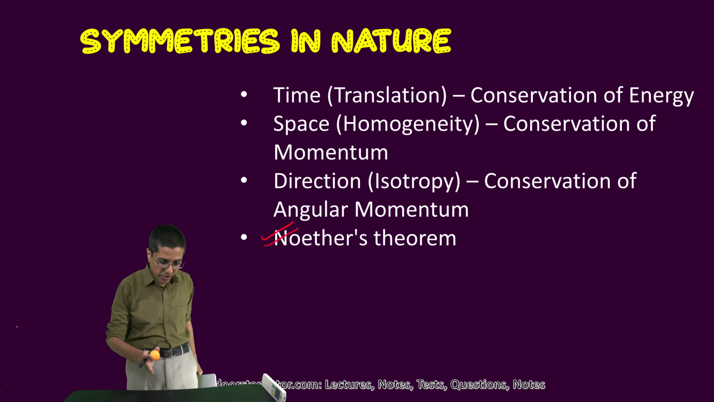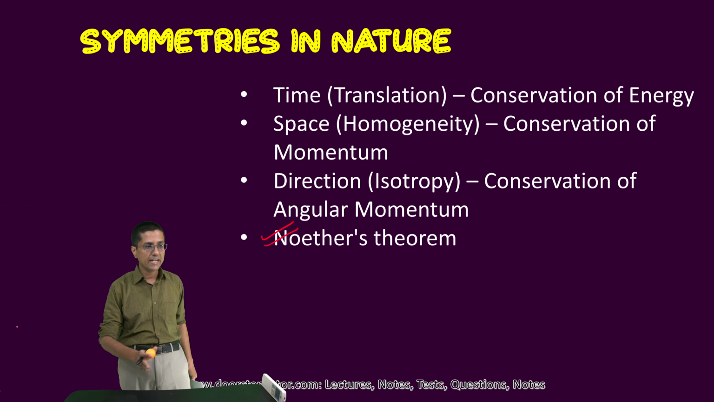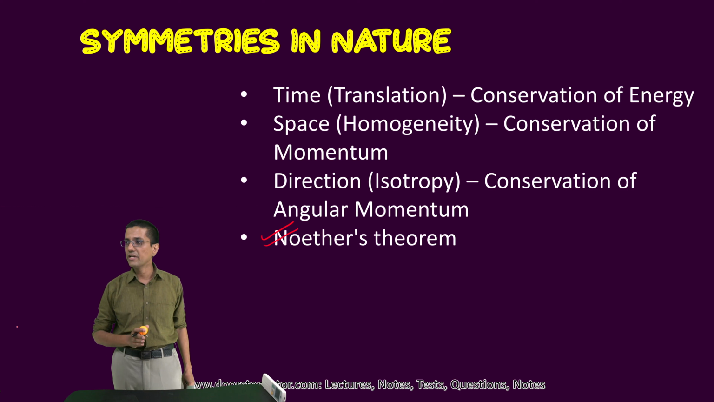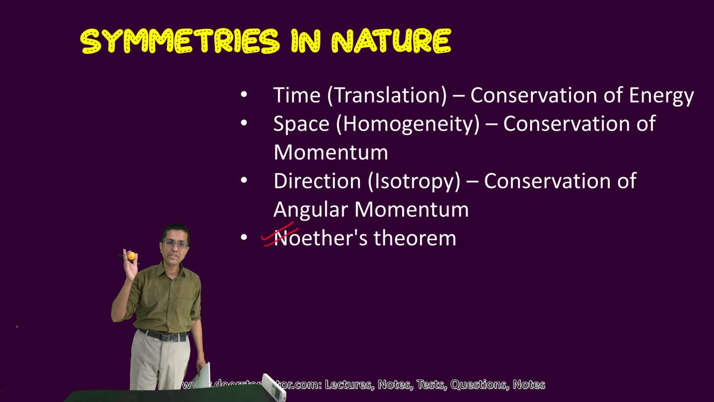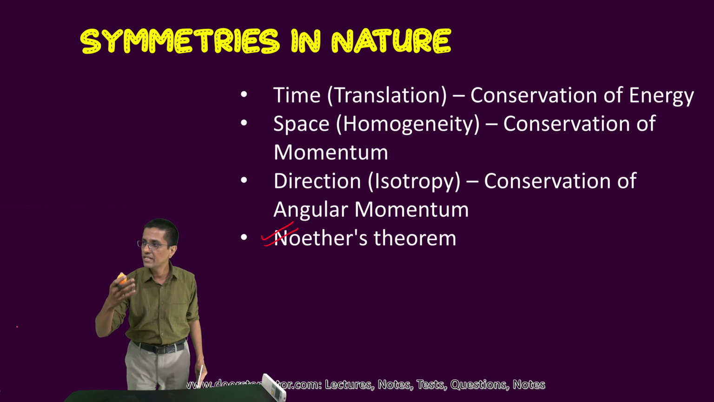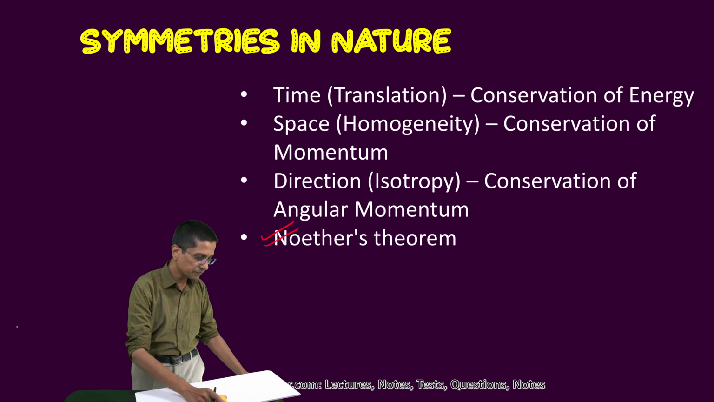Because of this homogeneity of surface, because space is homogeneous, it is really the same everywhere, momentum is conserved. So conservation of momentum happens because of a symmetry in nature, and that particular symmetry is the homogeneity of space. Homogeneity of space results in the conservation of momentum.